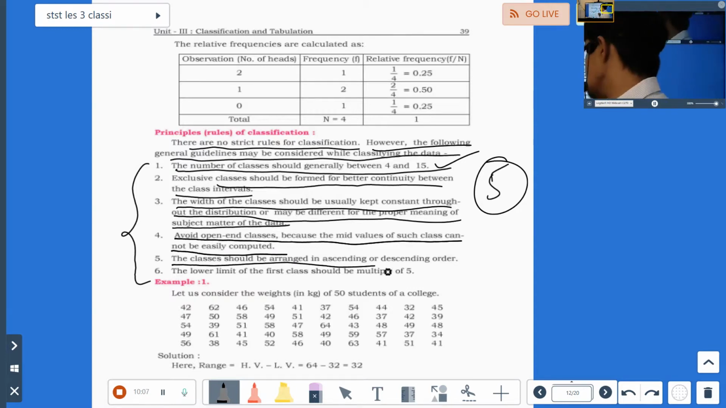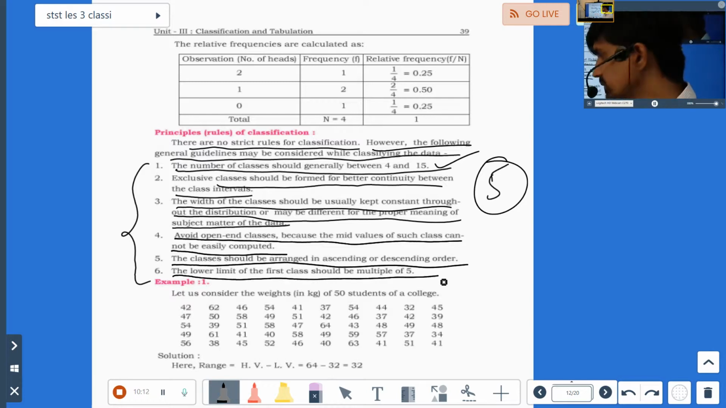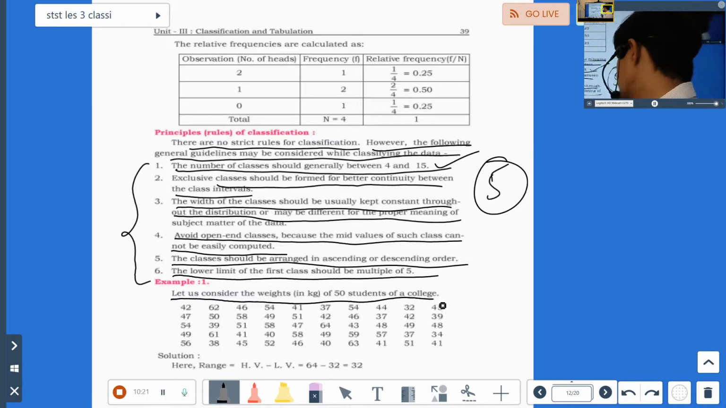The classes should be arranged in ascending or descending order. The lower limit of the first class should be a multiple of 5. Okay. So first let's start the example according to that. They have asked here: let us consider the weights of 50 students.